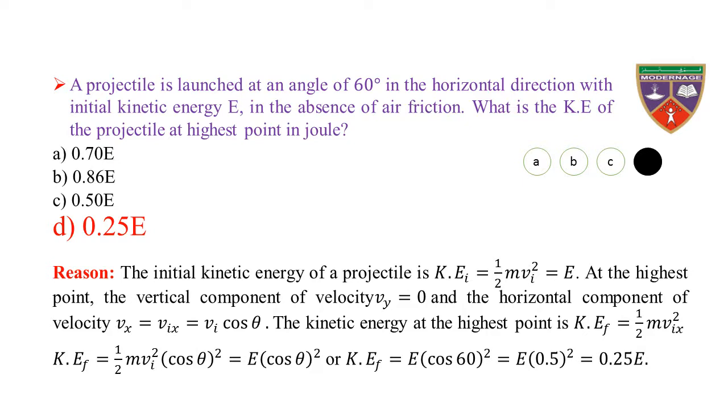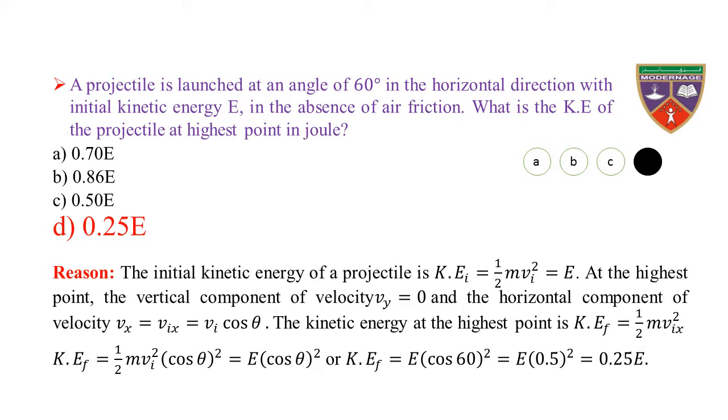The kinetic energy at the highest point is 1 by 2 m Vix square, which is equal to 1 by 2 m Vi square cos theta whole square, which is equal to E cos theta whole square, because 1 by 2 m Vi square is equal to capital E. So the final kinetic energy is equal to E into cos 60 whole square, where cos 60 is 0.5.